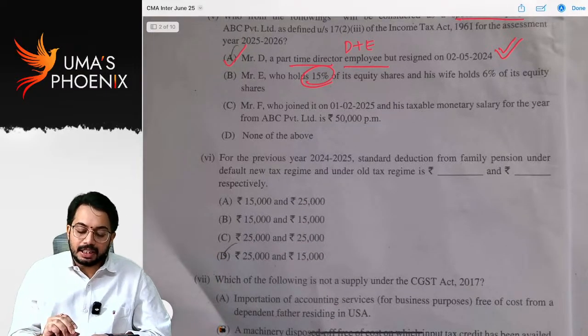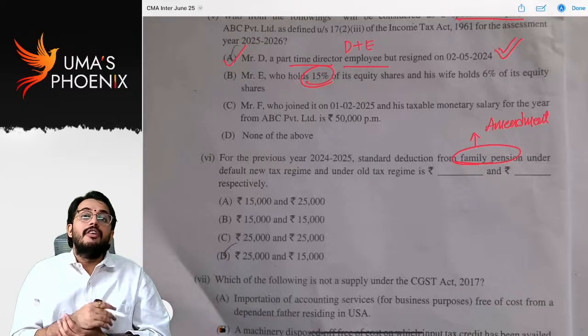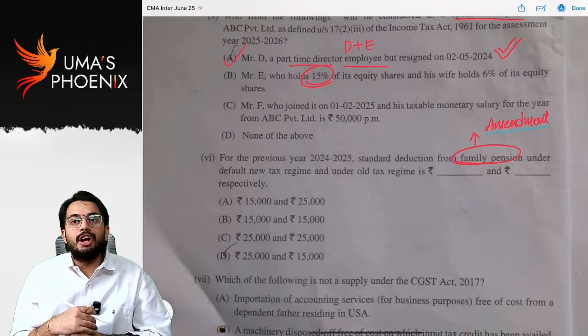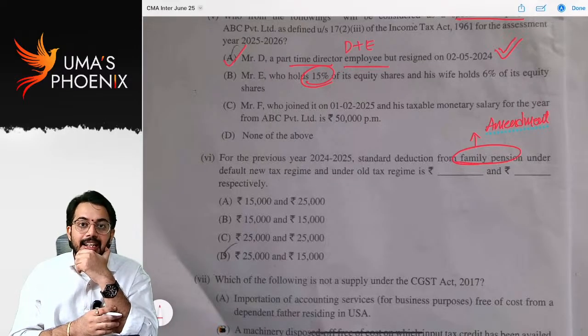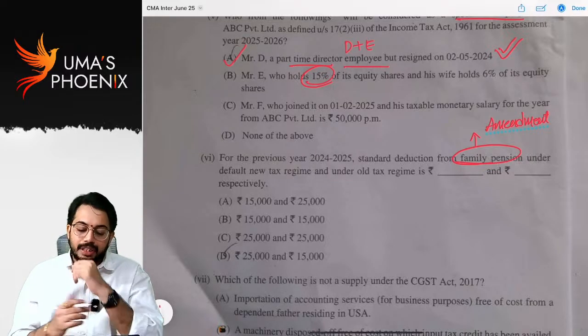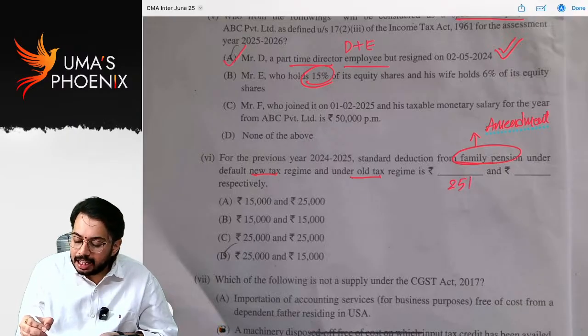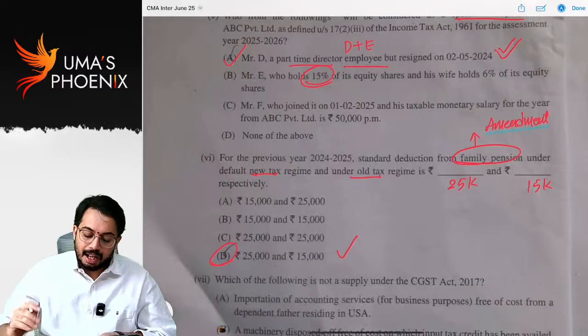Next, for previous year 24-25, standard deduction from family pension. This is a recent amendment made in Finance Act number 2 of 2024. For family pension, generally what is the exemption? 1/3 of pension or 15,000, whichever is lower. That is under the optional tax rates. Under the default tax rates, it was increased to 25,000. So, under the new tax regime 25,000, under the old tax regime 15,000. So, this will be the answer.